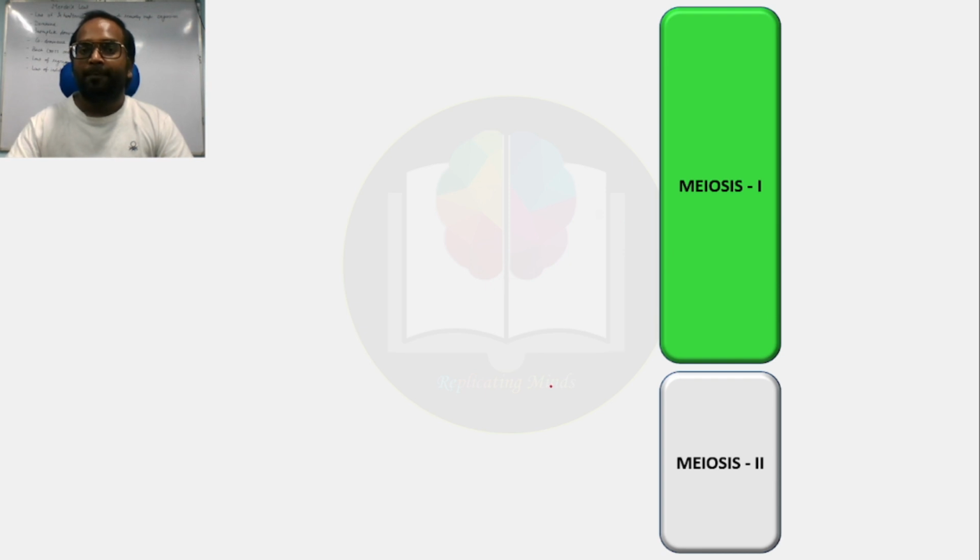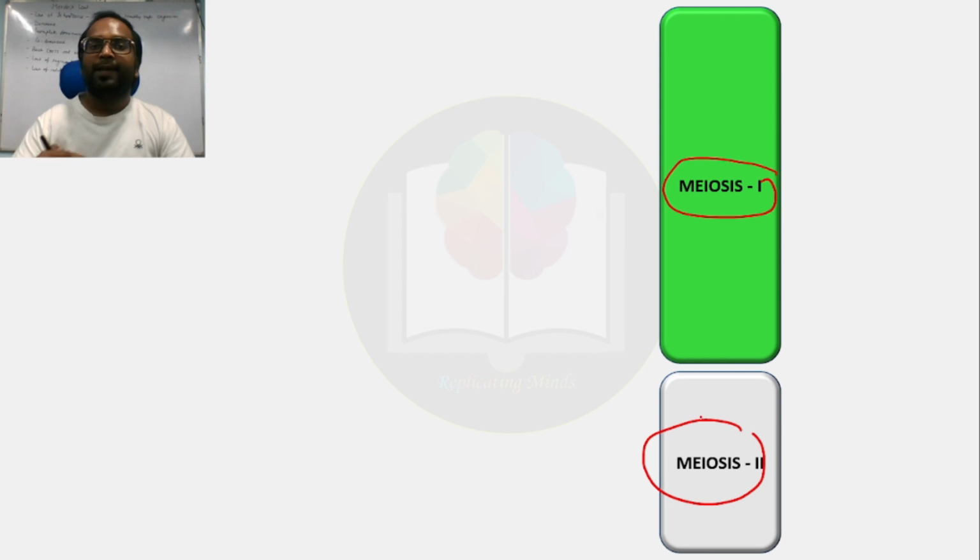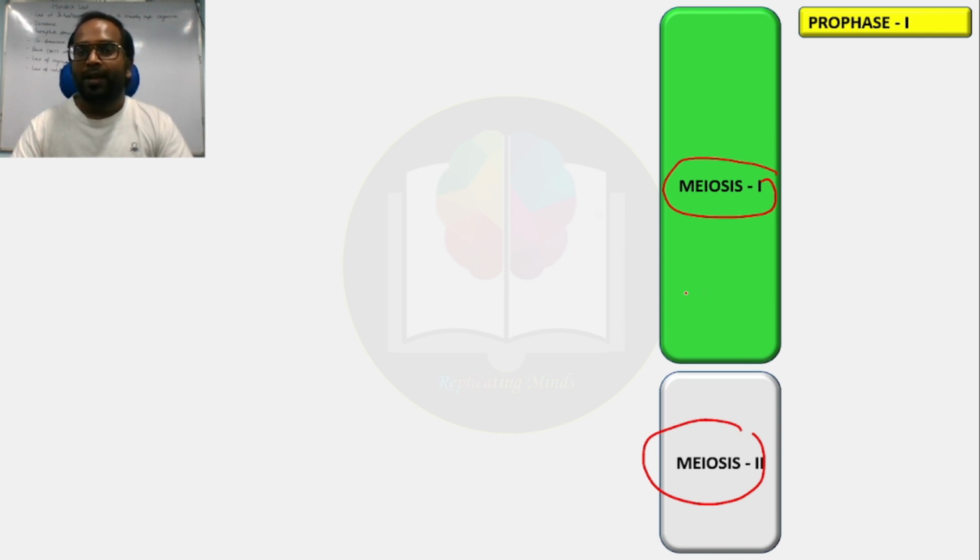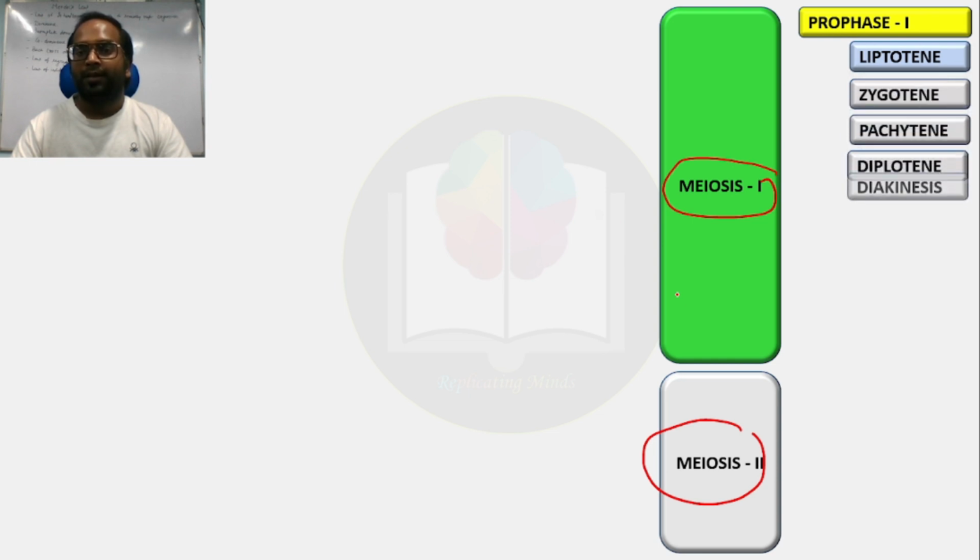You know that there are two steps, meiosis 1 and meiosis 2, and in each cell division there are different stages. In meiosis 1, the first stage is prophase 1, which has different steps: leptotene, zygotene, pachytene, diplotene, diakinesis.